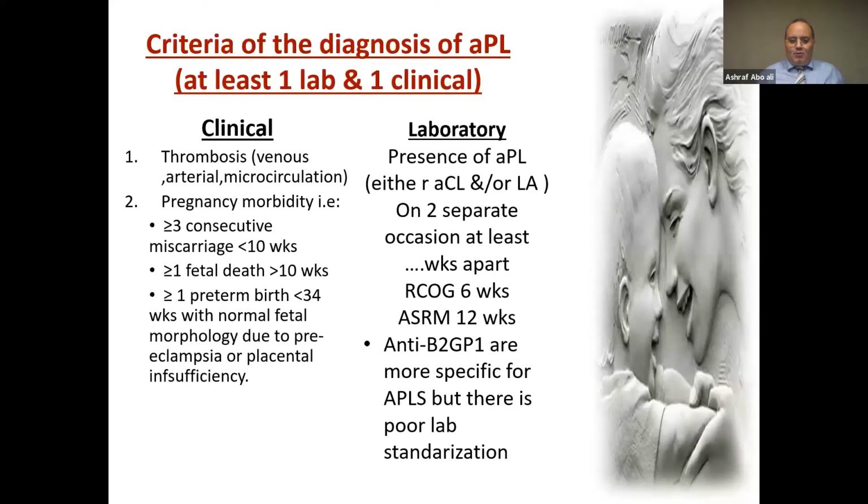What about the lab? We should find the presence of antiphospholipid antibodies: either lupus anticoagulant, positive or negative, or anticardiolipin IgG, IgM more than 40, on 2 separate occasions at least 6 weeks apart, like the Royal College stated, or 12 weeks apart, like the ASRM stated. The other very important agent, and maybe more specific, is beta-2 glycoprotein, but actually there is poor lab standardization. And so, in spite of it being very specific or more specific, we should care for the lab standard of analysis.